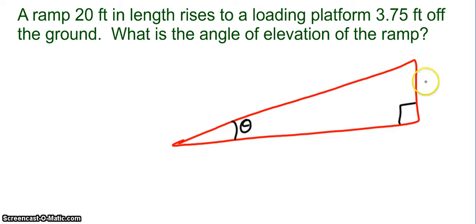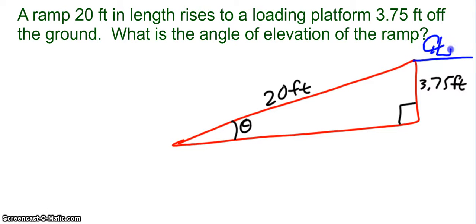I know that's a right angle. I know that this is 20 feet. And that's 3.75 feet. And up here, this is the loading platform. So, things are being loaded. There's probably people up here hauling boxes and moving them around. So anyway, what is the angle of elevation of the ramp? That's this angle theta.